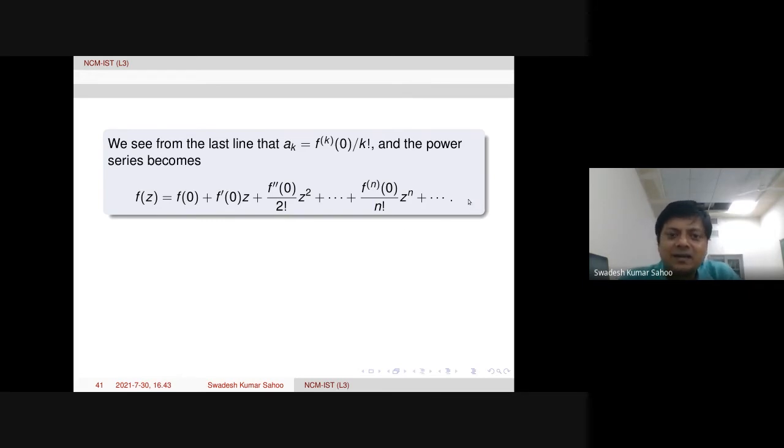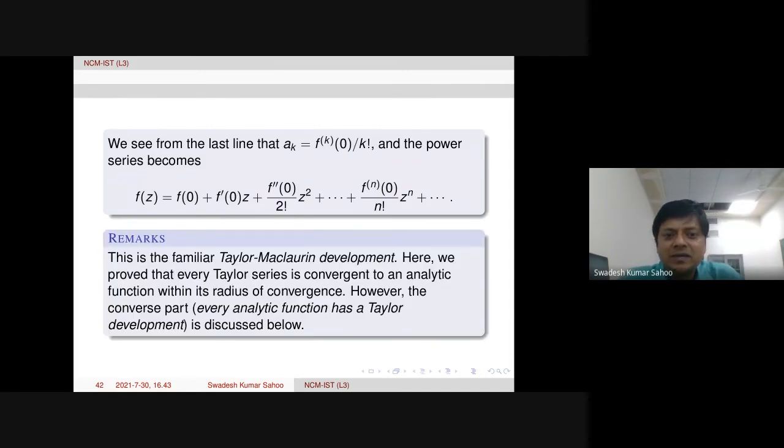So this is exactly the expression which I already showed you in the statement of Taylor's theorem. That is coming again here. Okay. So here, this is the familiar Taylor-Maclaurin development. Maclaurin actually developed along with Taylor. And here what we have proved is that every Taylor series is convergent to an analytic function within its radius of convergence.